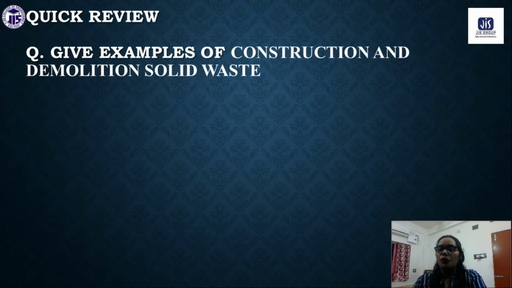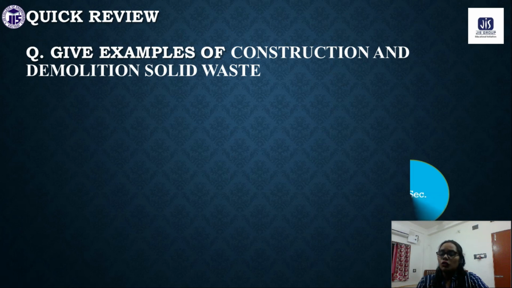For a review, I have given one question: give examples of construction and demolition solid waste. Any type of example you can give. For that you have 10 seconds. Your time starts now. Whatever I have told you, also in the questions I have discussed about demolition and construction solid waste, you just have to memorize it.